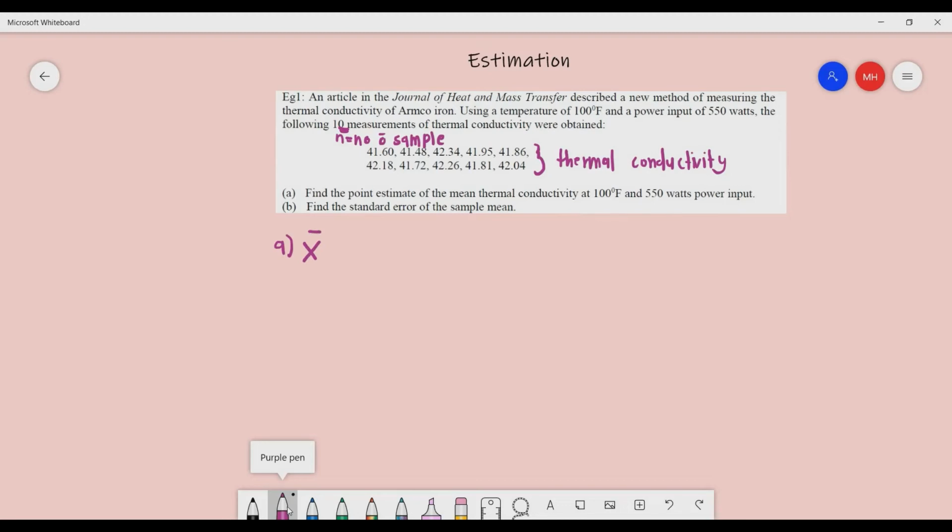The sample mean is equal to the summation of x, where you sum up all the 10 data, and then divide by the number of samples. This is how you calculate manually, so you get 419.24 divided by 10.